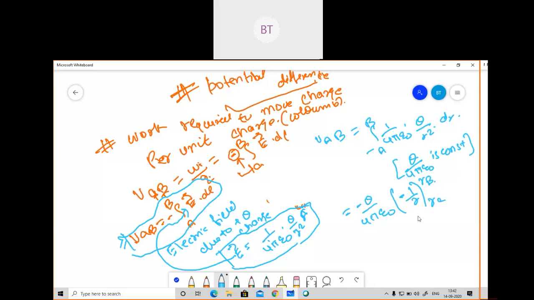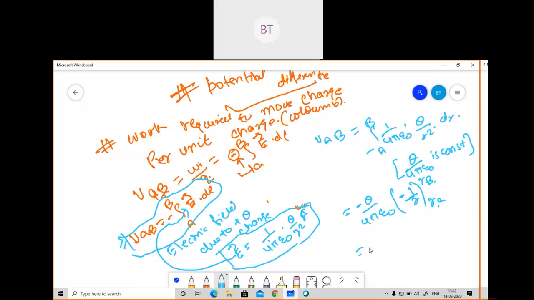Integration of 1 by r square will be minus 1 by r. So I have written minus 1 by r here. Don't get confused. I have taken Q by 4 pi epsilon naught outside and integrated, integration of 1 by r square is minus 1 by r, and I have put the limit RA to RB. Now I will substitute the limit.